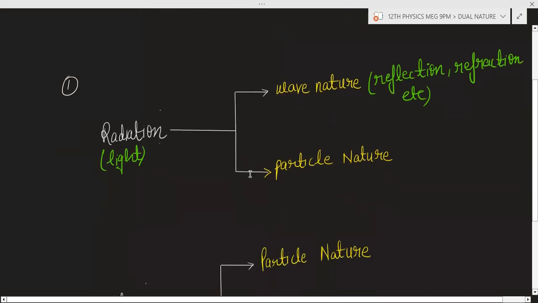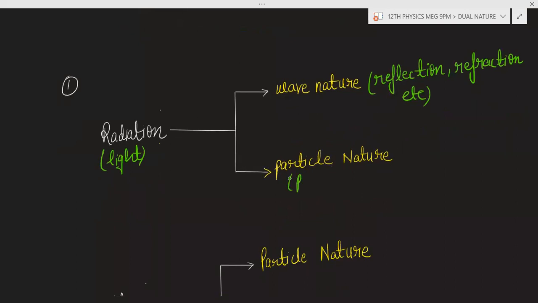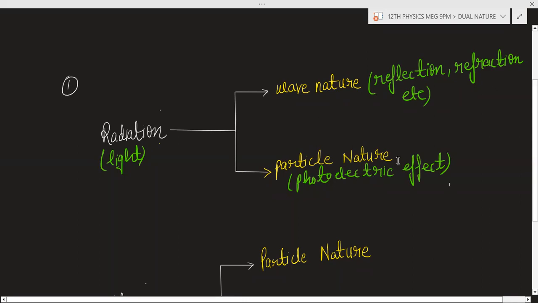But at the same time, we will study the photoelectric effect. This photoelectric effect will show us that light also has the particle nature.